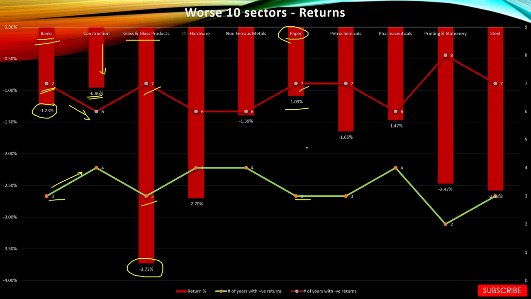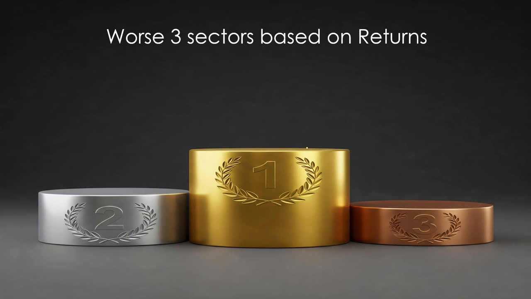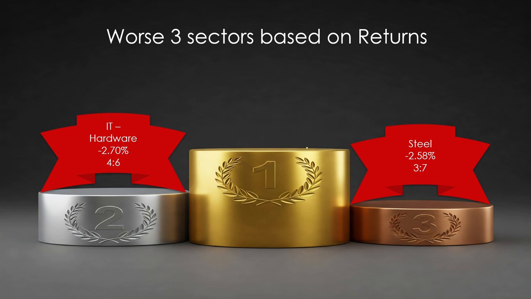So now take a look at the worst 3. So the worst 3 sectors based on returns. Number 3 is steel with minus 2.58% average returns in the month of May, only 3 positive years and 7 negative years in the last 10 years. At number two is the IT hardware sector with minus 2.70% returns,